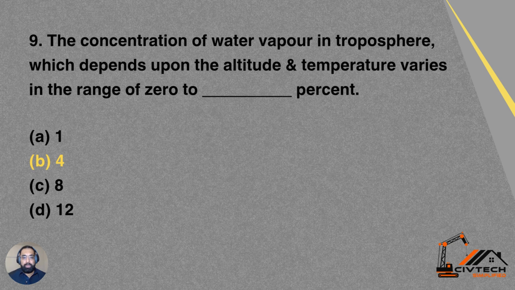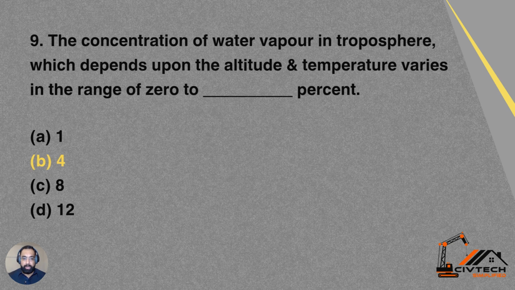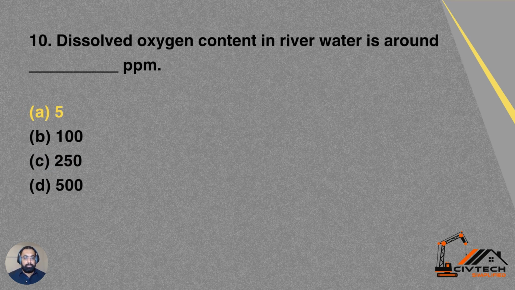Question 9. The concentration of water vapor in troposphere, which depends upon the altitude and temperature, varies in the range of 0 to dash percent. Option A 1, option B 4, option C 8, option D 12. So 0 to 4% is dependent on altitude and temperature.